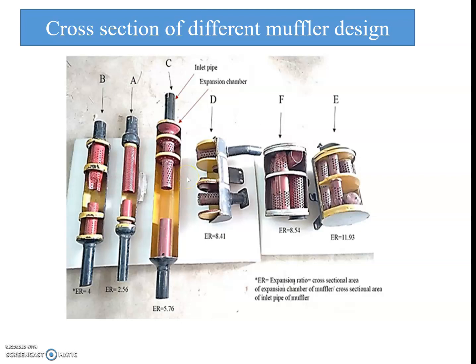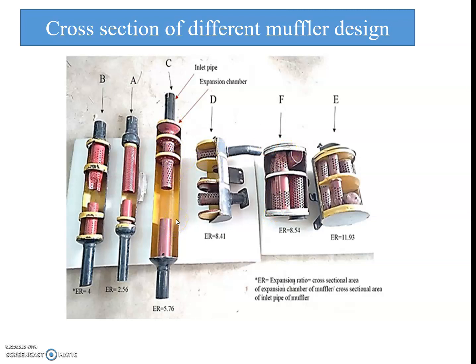These are the types of reactive mufflers which consist of a number of chambers. Here we see the first chamber, second chamber, and third chamber, as well as the baffles. This part is called the baffles, and these are the perforated tubes. We see some of the varying lengths here. This muffler has a shorter length, whereas this muffler has a longer length.